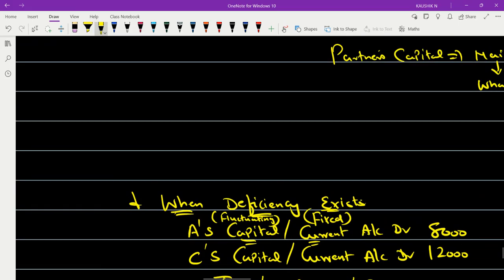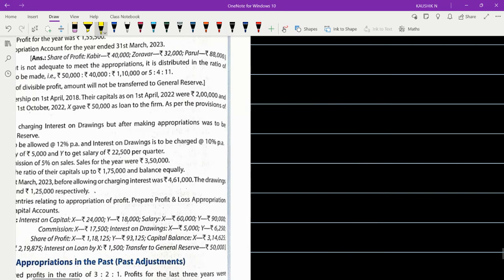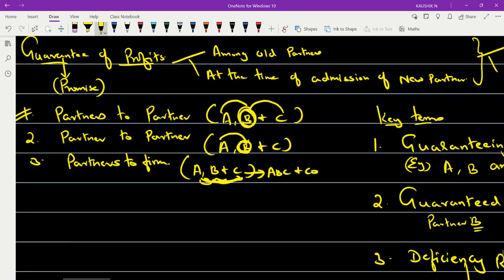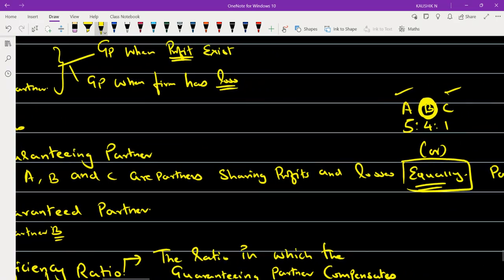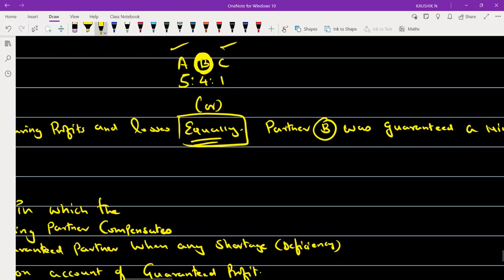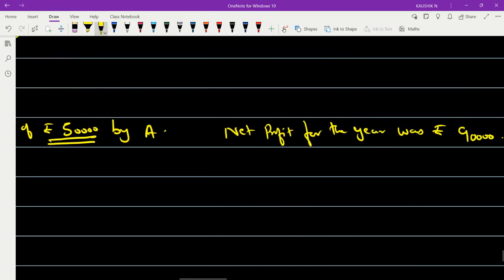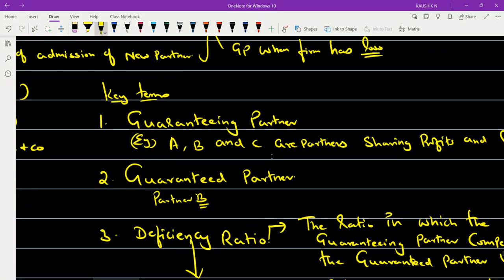But now, if you look into our example, the one I gave you here, you tell me what method we are maintaining in the given example. Just read the question. A, B, C are partners sharing profits and losses equally. Partner B was guaranteed a minimum profit of rupees 50,000 by A. Net profit for the year was rupees 90,000. From the problem, can you come to a conclusion what method has been adopted in maintaining the capital account of the partners?